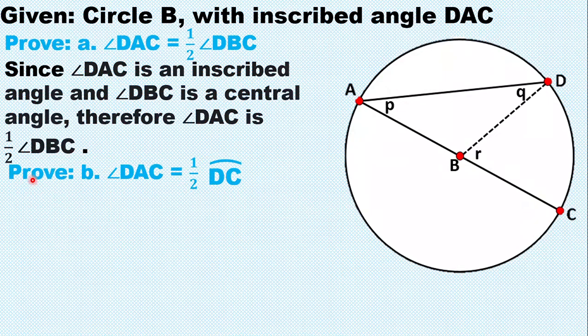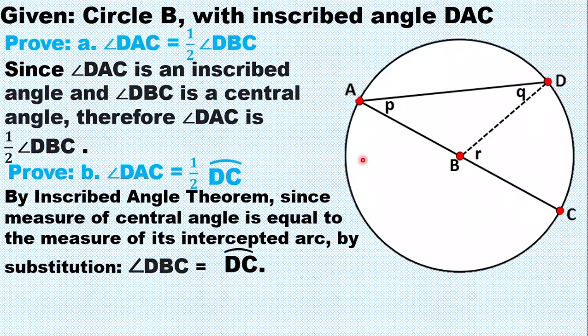Next, prove letter B. Angle DAC is 1/2 of arc DC. So, ito yung angle DAC daw ay 1/2 ng ating arc DC. Okay, so by inscribed angle theorem, since the measure of central angle is equal to the measure of its intercepted arc. So, ang measure ng ating central angle, DBC, ay same lamang sa measure ng ating intercepted arc na arc DC. So, ito yung arc DC, saka yung central angle DBC, same measure.